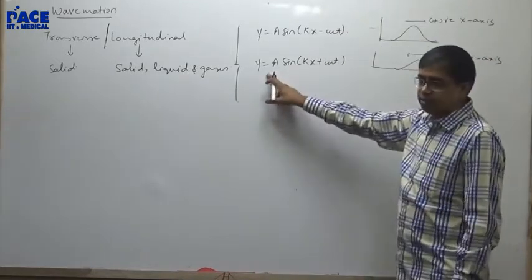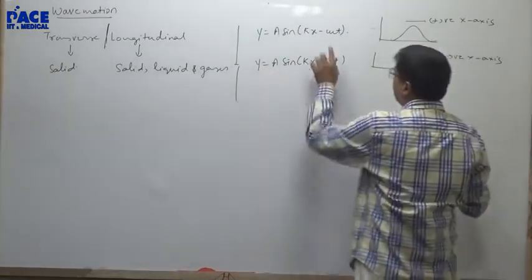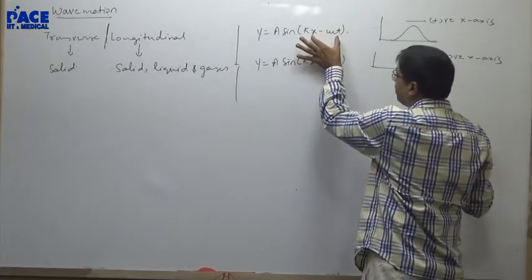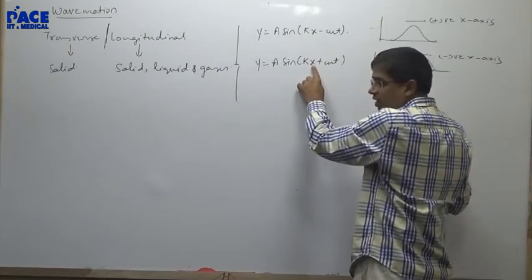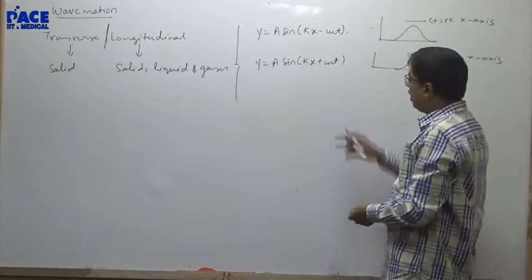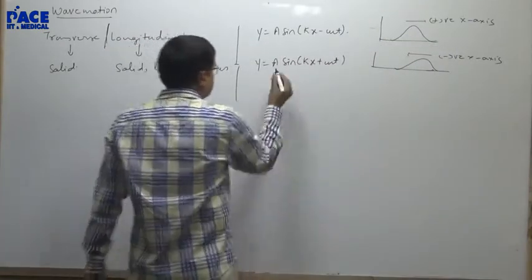Y should be constant. As time is increasing, x is increasing, so the difference will remain constant. Vice versa, as x is becoming negative, decreasing, and time is increasing, the sum will become constant. Hence kx + ωt will always be a wave traveling towards the negative x-axis.